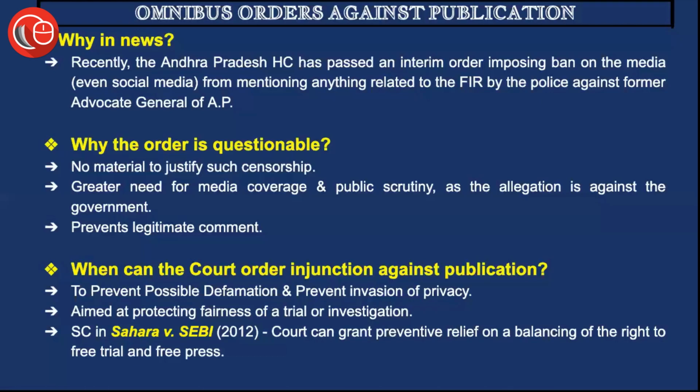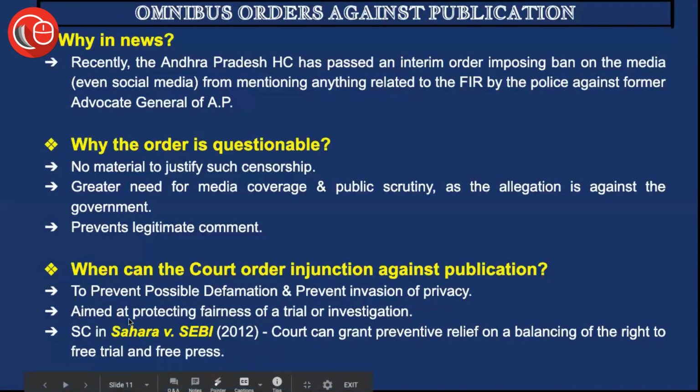If there is a case that is going on for COVID-19, and there is any attempt to put forward the exact names, addresses, and personal details of the persons associated, then definitely it will be a question on the privacy of those individuals or patients. In such a scenario, such publication can very much be banned, or an injunction can be put by the court on publication of such information. So if there is a possible chance of defamation or invasion of privacy, then an injunction can be put on the publication by the court.